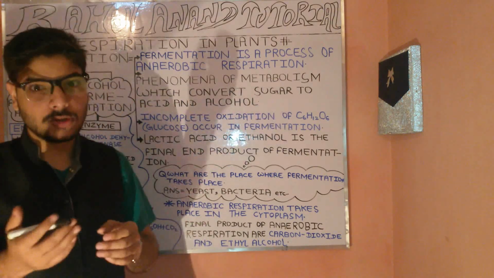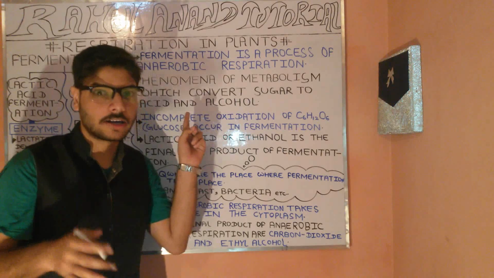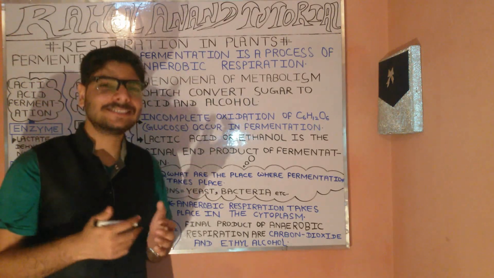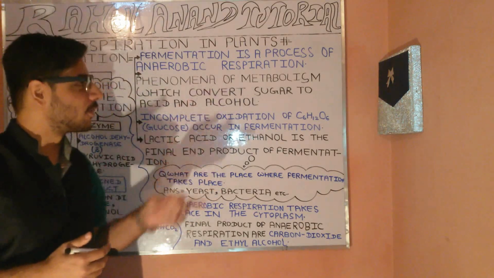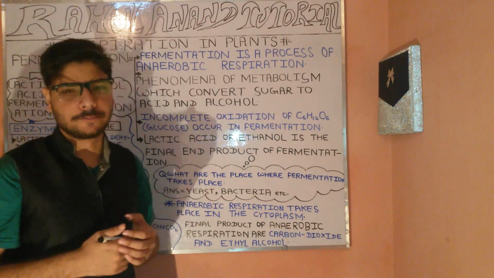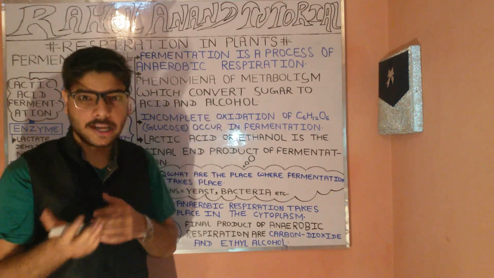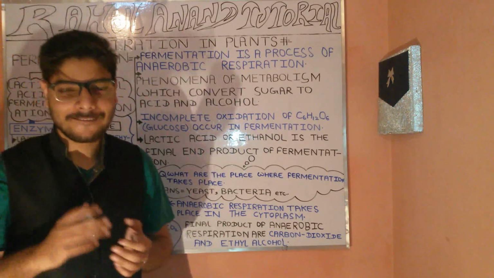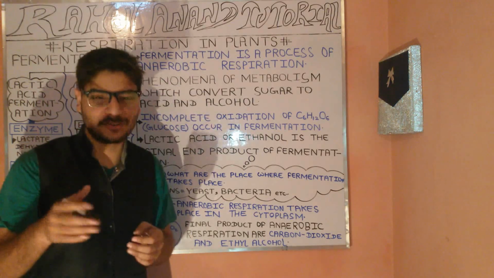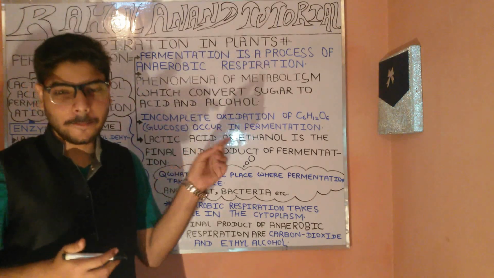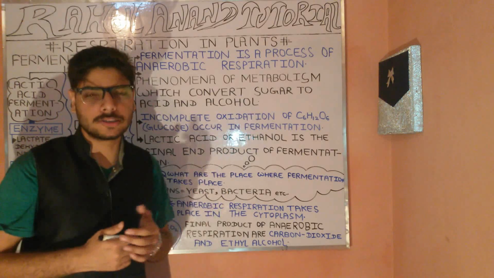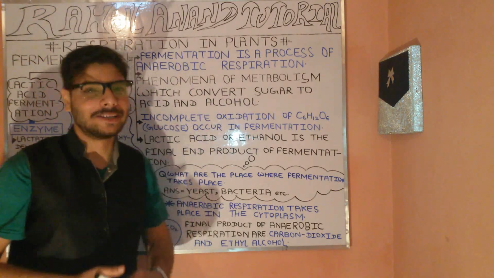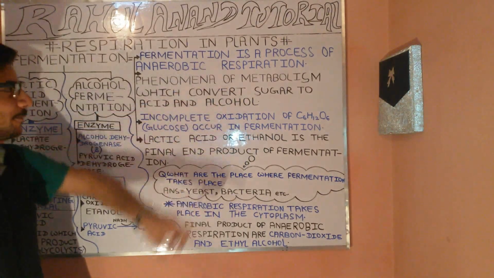So let's see it with reference to the plant. Here we will understand fermentation. What actually is fermentation? Fermentation is a process of anaerobic respiration. What does anaerobic respiration mean? It means respiration which is carried out in the absence of oxygen, or in the presence of carbon dioxide. It comes under anaerobic respiration.